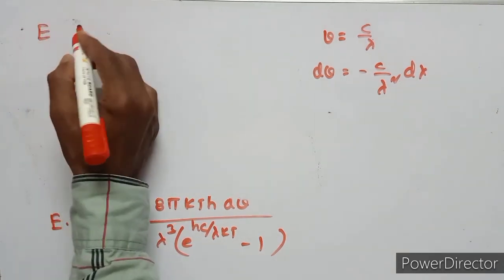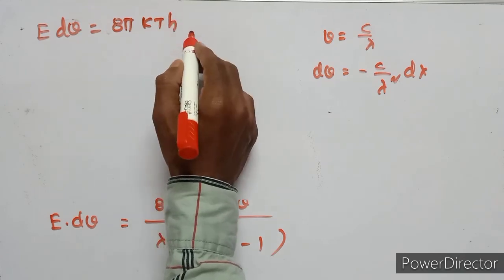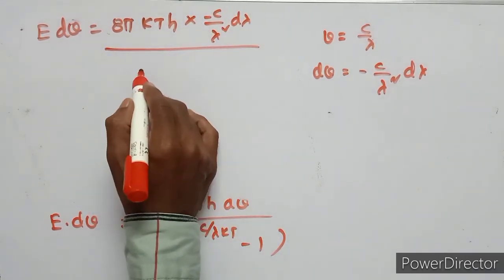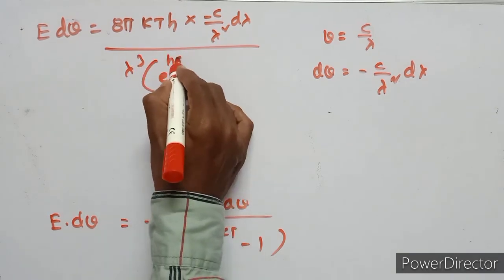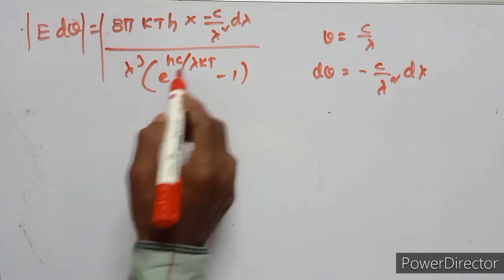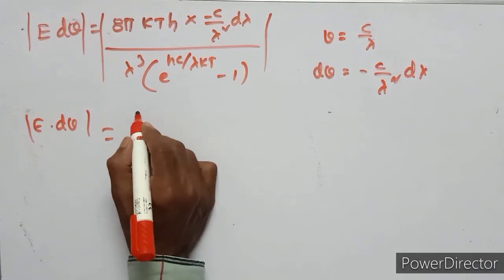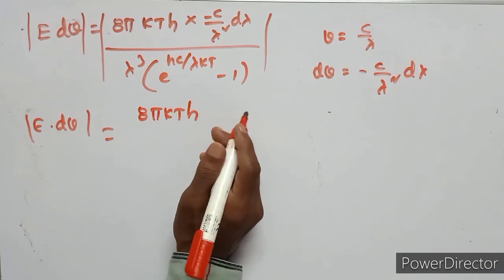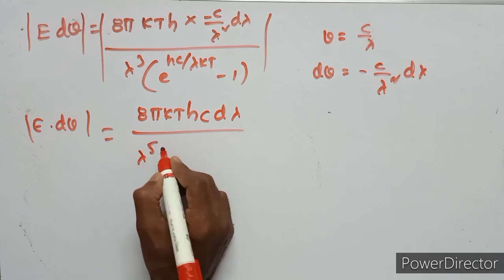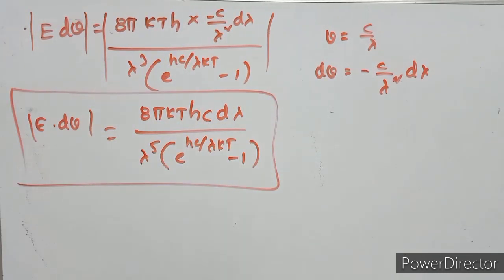Applying the modulus, the total value is positive: E d lambda equals 8 pi hc d lambda upon lambda square into lambda cube, which is lambda to the power of 5, e to the power of hc upon lambda kt minus 1. This is finally Planck's radiation law.